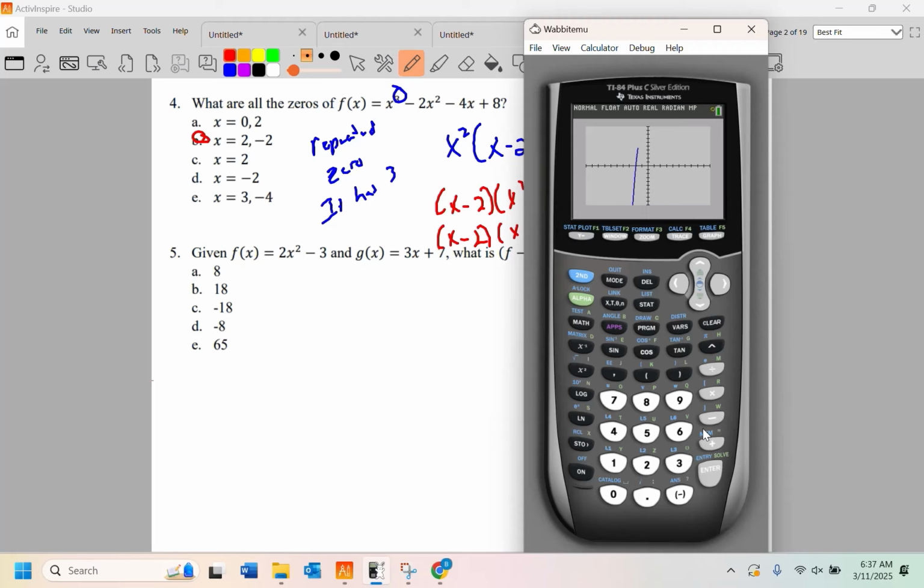So anyways, I typed into y equals, and you can see right here where I'm touching, that's a crossing. So x equals -2, that happens once. And that's a touch, x equals +2 is happening twice. So hence the 3 zeros.